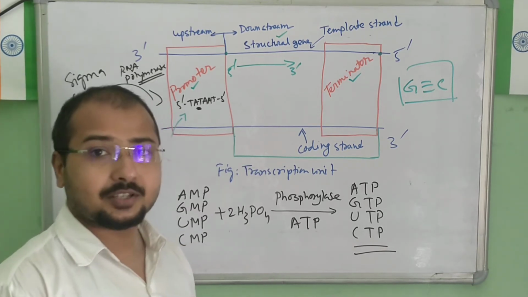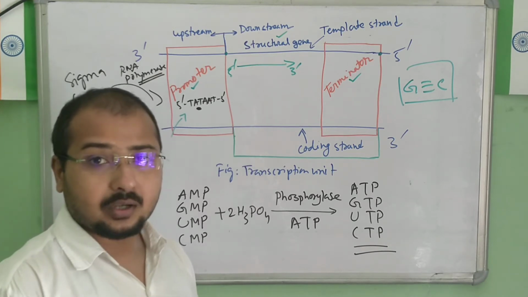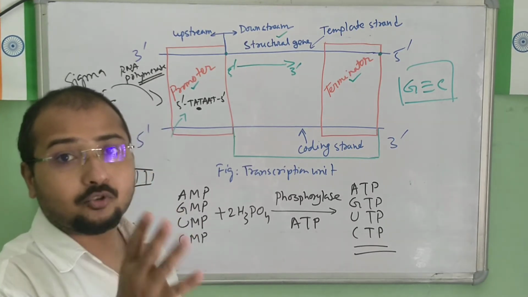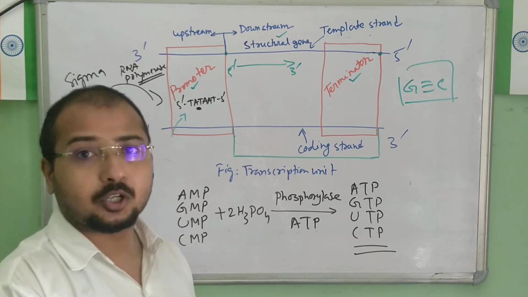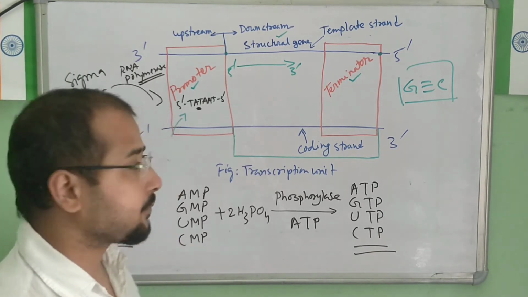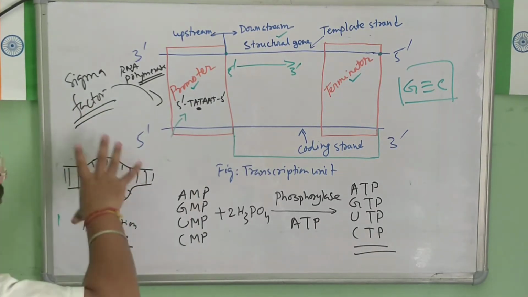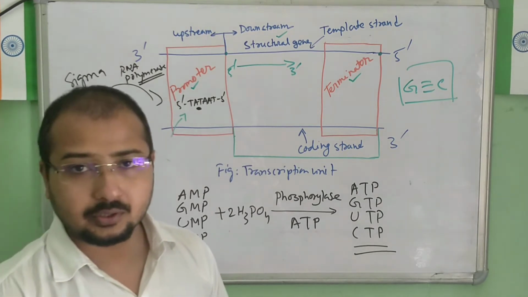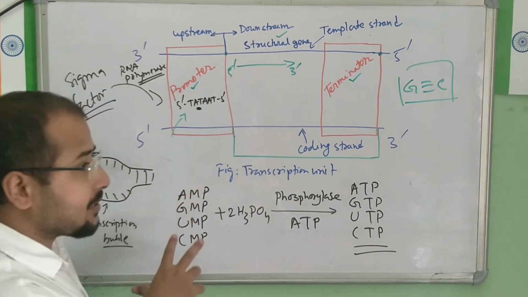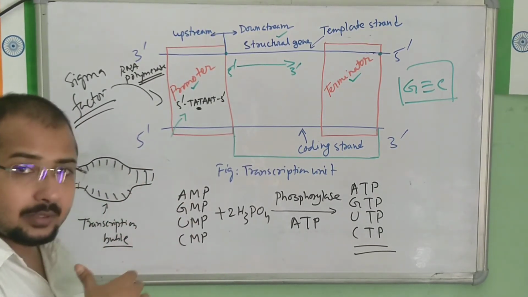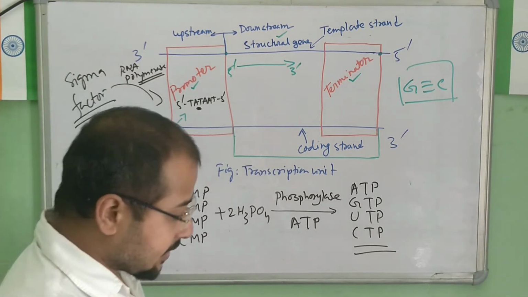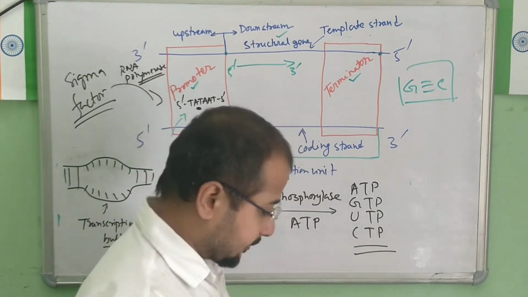And then the nitrogenous base sequences will be exposed, and then the sigma factor will be able to identify the sequence where the RNA polymerase is going to bind. Okay, and then this bubble will be formed. Once it happens, you can see that the entire sequence of the DNA is going to be exposed, separate from each other.